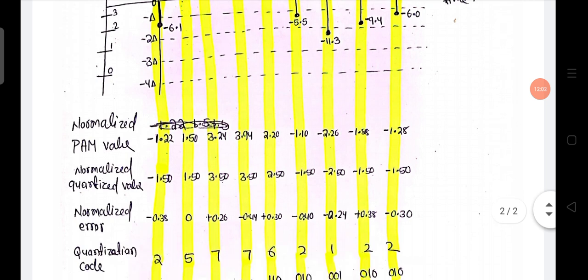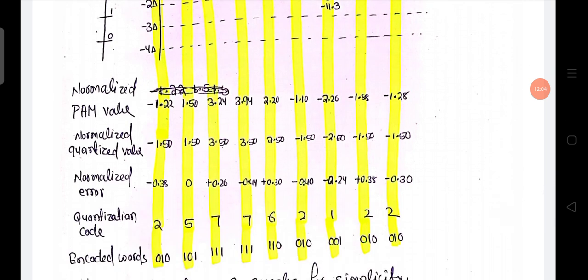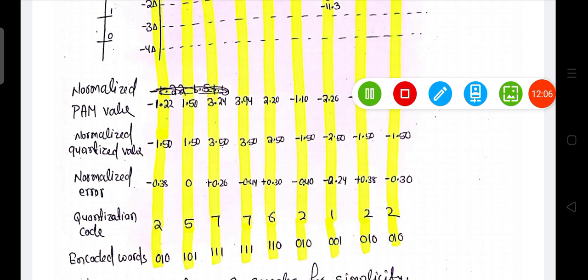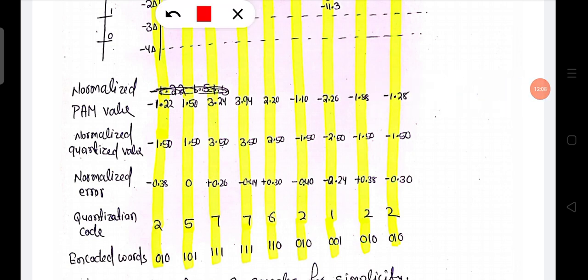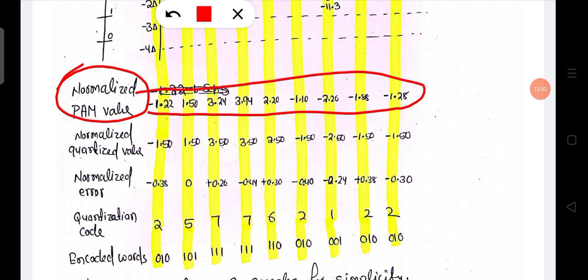Then you see what happened here. The normalized PAM value, pulse amplitude modulation value. In PCM, pulse code modulation, we have seen that in sampling we get the PAM value, the sampled amplitude value.